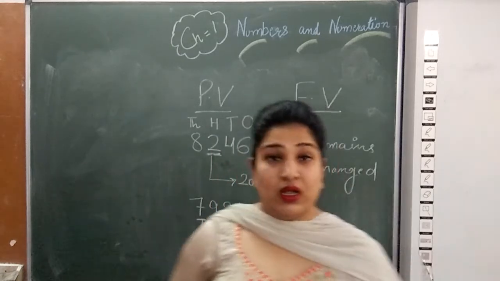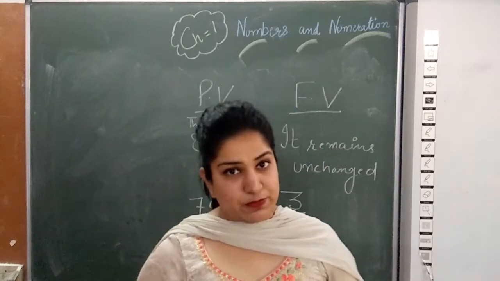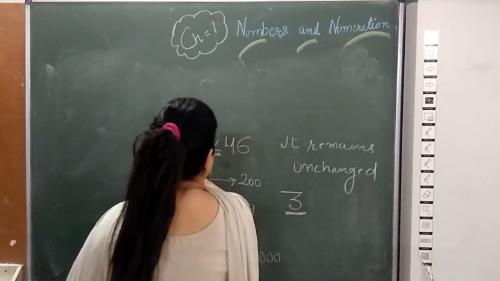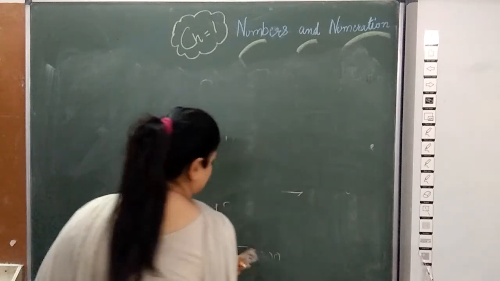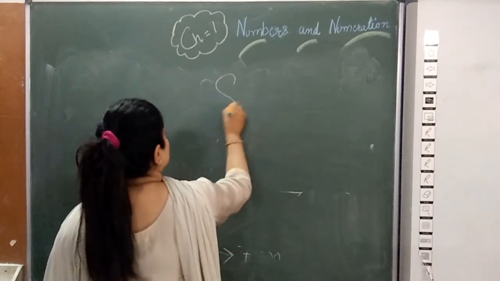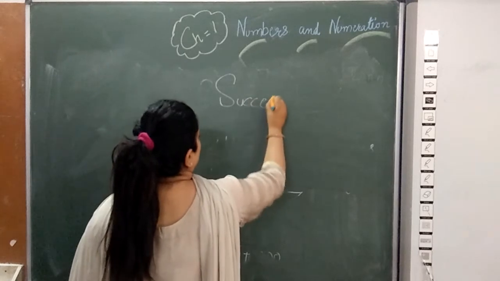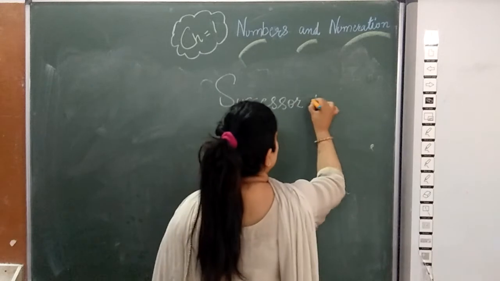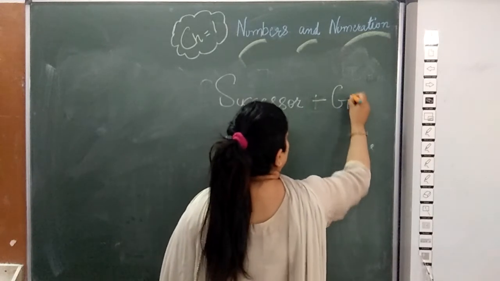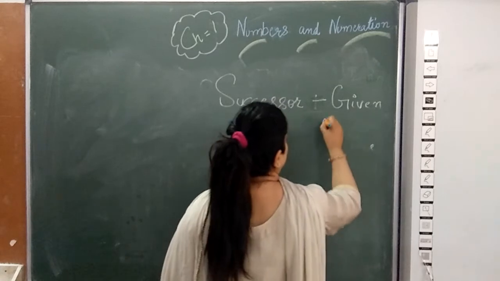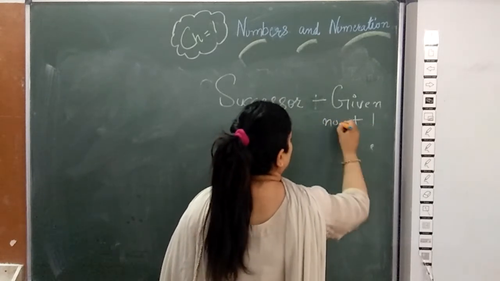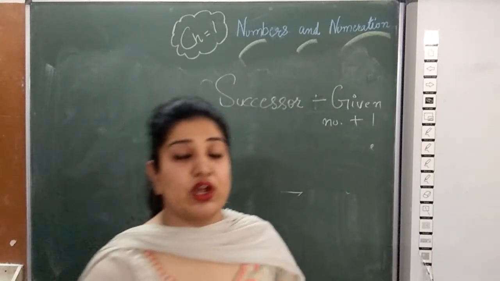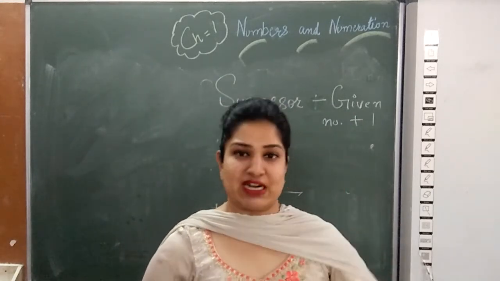Now we are doing successor and predecessor. So what is successor and what is predecessor? Successor means given number plus 1, or you can say the next number.